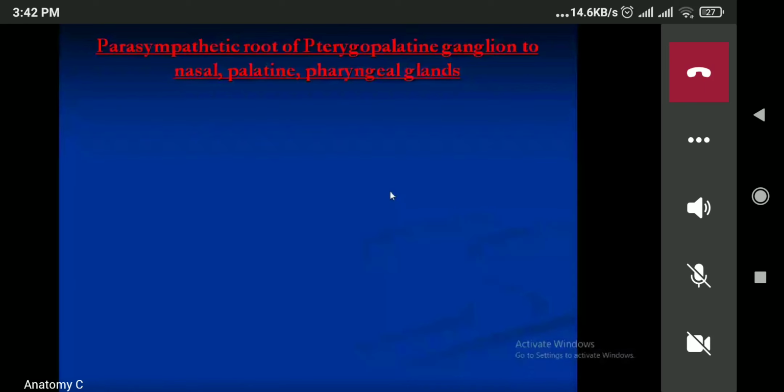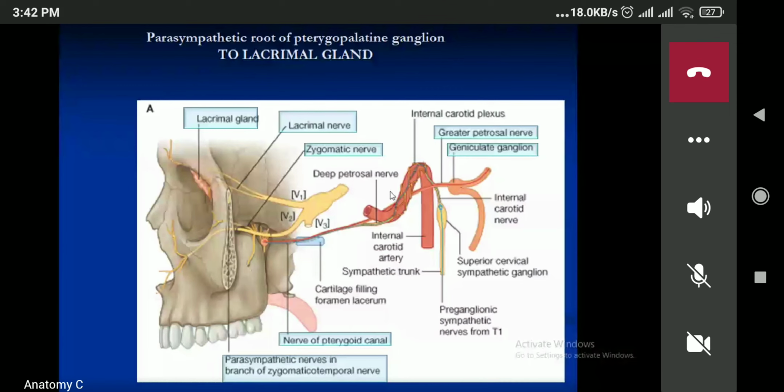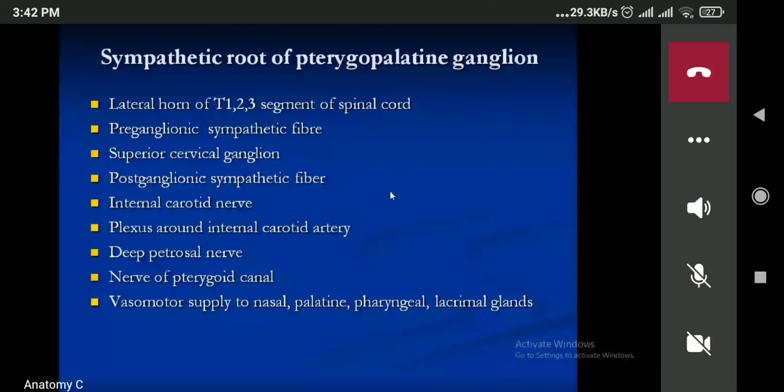बुझ्यो? Yes, ma'am. Okay. Now next one is, this is the sympathetic root. This one is a kind of note for you. So के भयो? Lateral horn T1, T2, T3, preganglionic fiber, and synapse in superior cervical ganglia. From there, postganglionic fiber will arise. Plexus around the internal carotid artery. Then deep petrosal nerve, nerve to pterygoid canal. Then maxillary nerve, zygomatic-temporal, facial हुँदै, and greater palatine nerve हुँदै, all those gland, lacrimal gland, nasal gland, palatine gland will be supplied. Vasomotor supply.